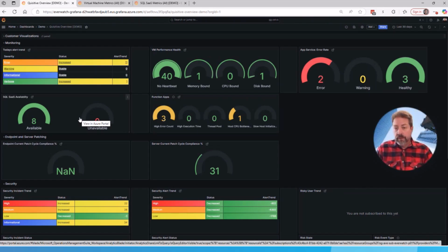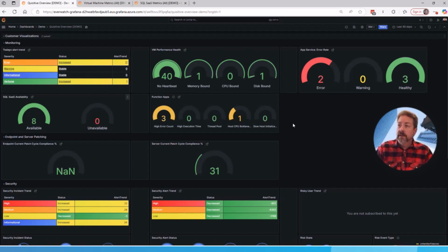So you've seen several of the different screenshots that I showed you are from a solution called Grafana. We're using Grafana as well to be able to provide this type of visualization. So what we've got in here is a series of different types of visualizations depending upon what you've got in your environment. So as an example here, this is a top level dashboard where we can see common alert trend right now. So this particular demo environment, we have a set of errors that have occurred. They have increased and there's a trend upward at this point in time.